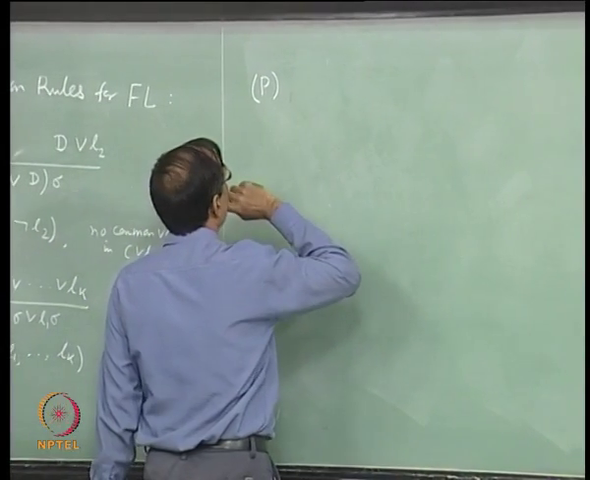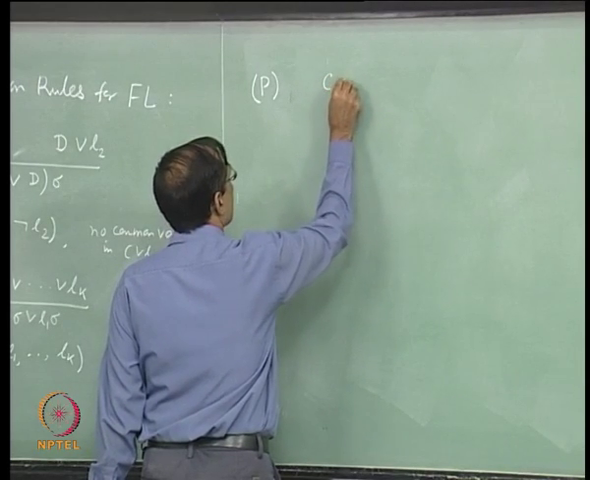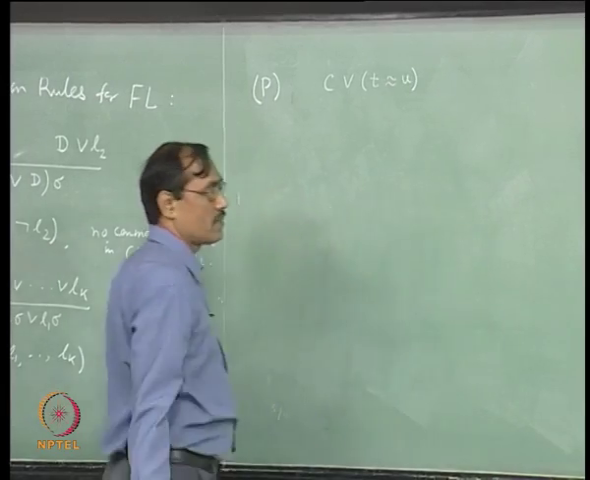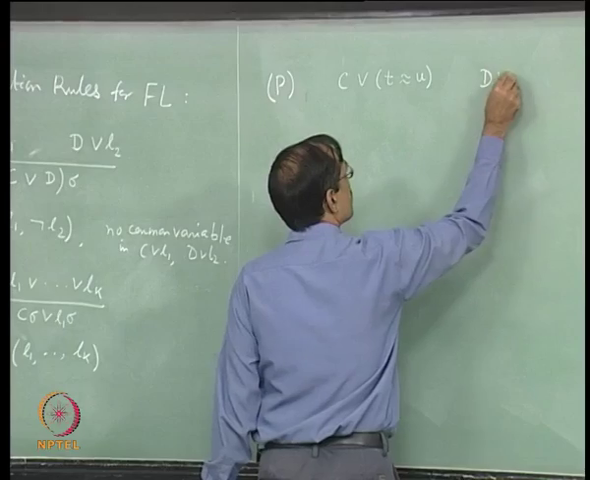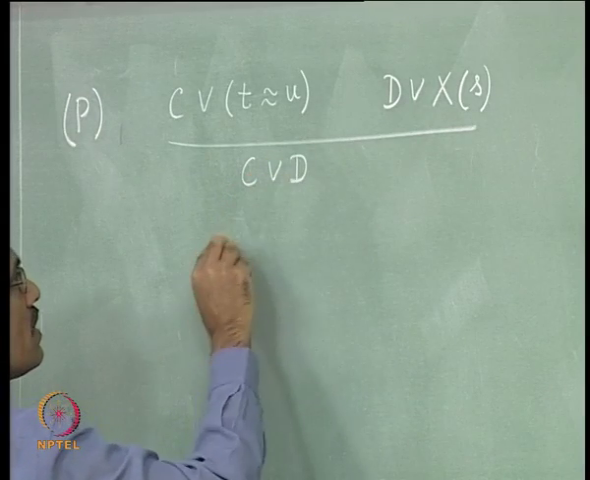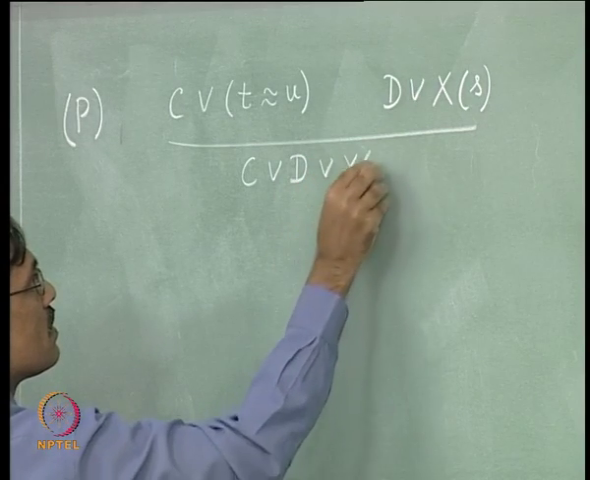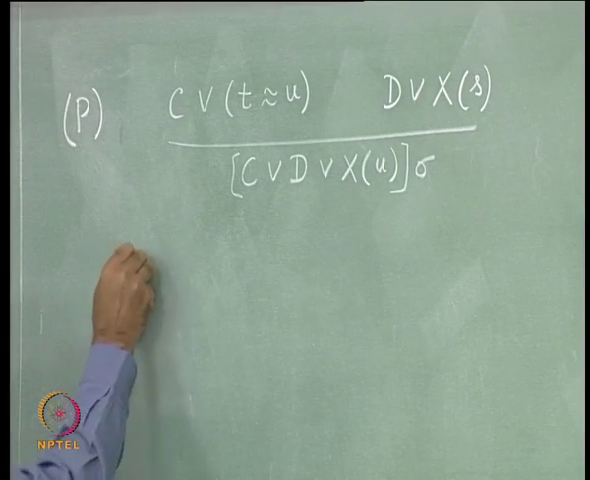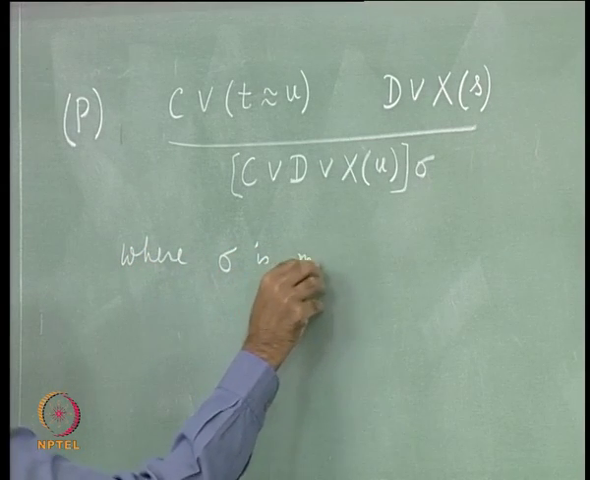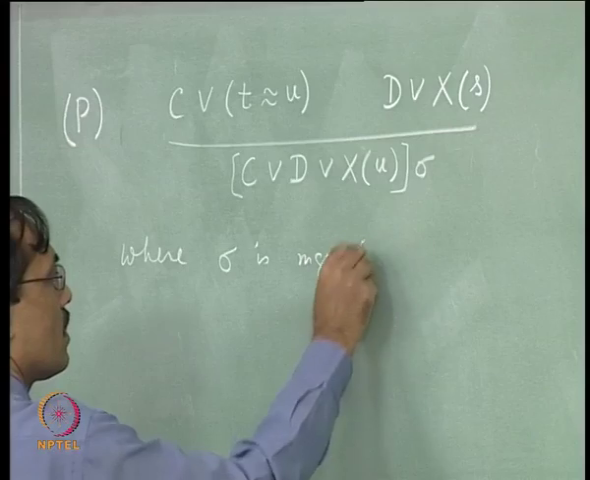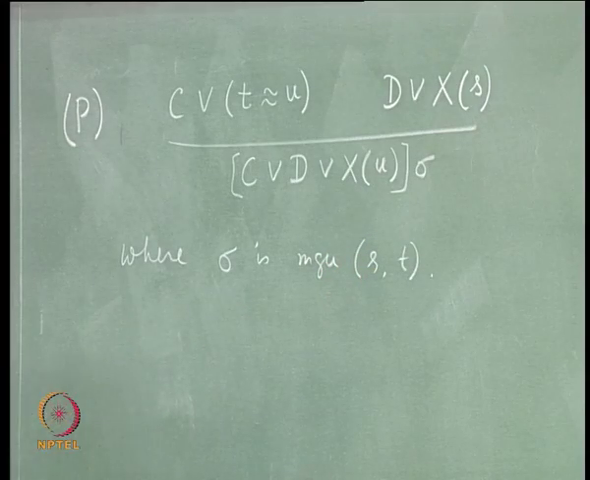So there we have some clause C along with T equal to U, and there is another clause D with X depending on S. From these two you conclude C or D or X of U, and then sigma, where sigma is the mgu of which one? The mgu of S and T.